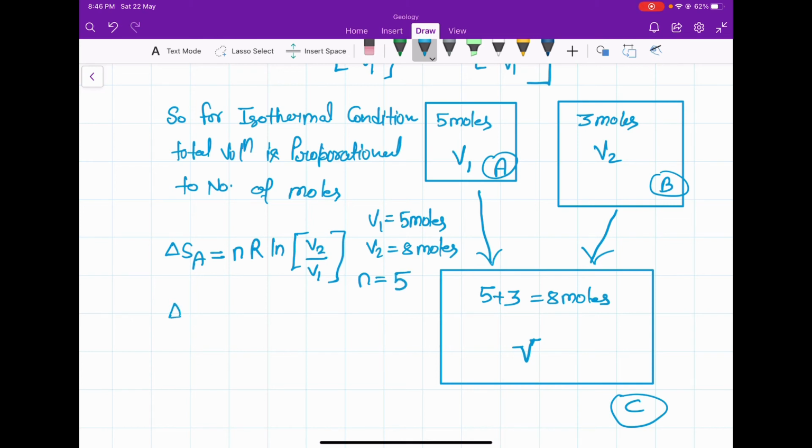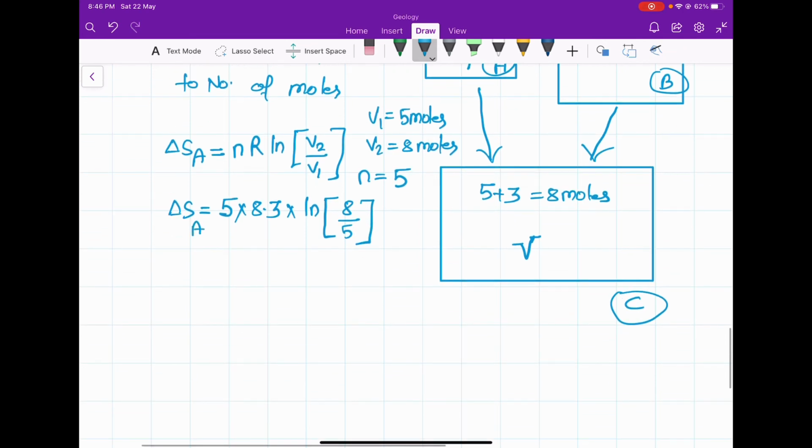So the change in entropy will be 5 into the value of R, which is the gas constant, 8.3, into ln of 8 divided by 5.